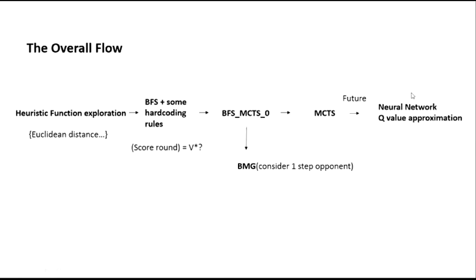Another way of thinking about this problem is using a neural network to approximate the Q value, and this can be a future improvement of this project. For our group, we extracted 120 factors from the game state, made them into a 120-dimensional vector, and trained on this vector to measure the Q value. But it proved really hard to get this fully connected neural network to converge.